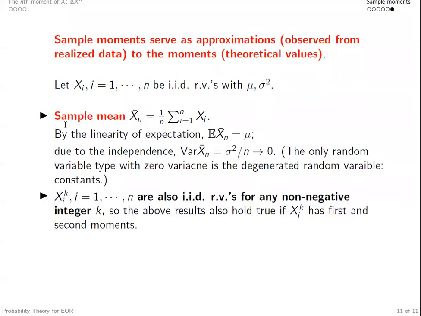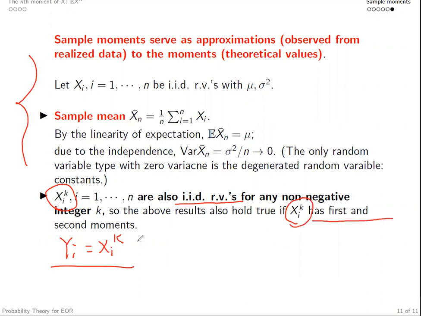Note that Xi to the power k are also IID random variables. Now we could denote Yi equals Xi to the power k, and we can apply the above arguments directly if Xi to the power k has first and second moments, basically saying that Yi has, let's say, first and second moments.